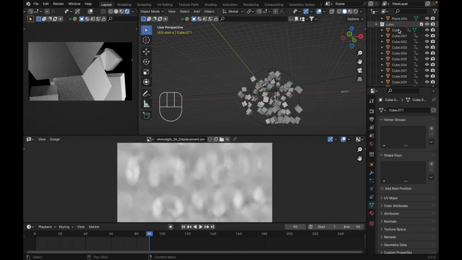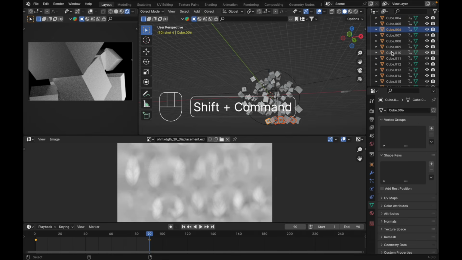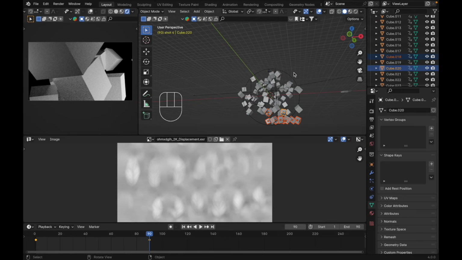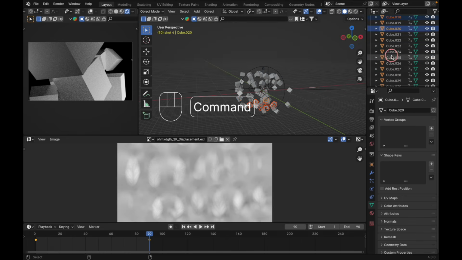Just go to the cube collection over here. Let's just select randomize with our cube here. Just select random.